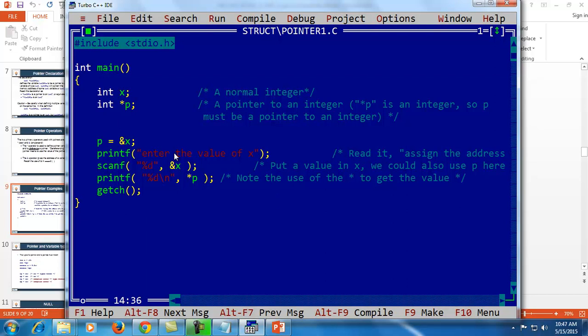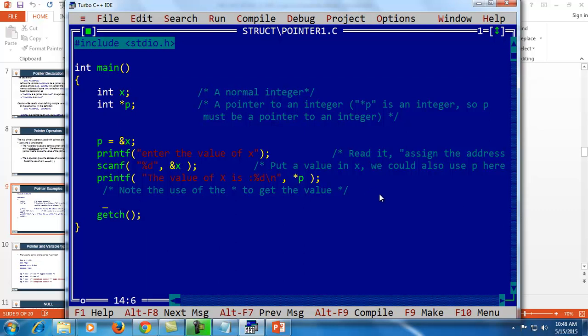For scanning, through the pointer, I can print the address of the variable also.